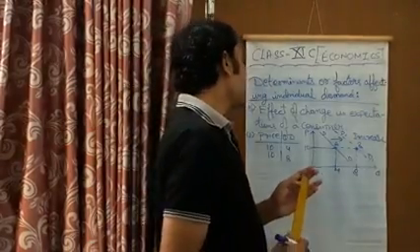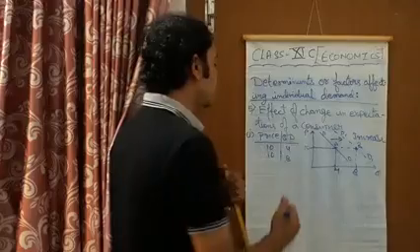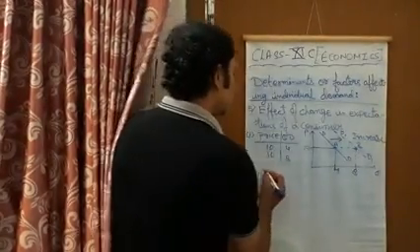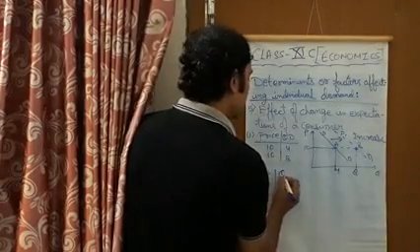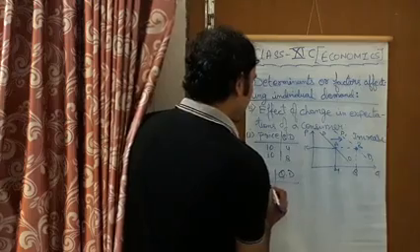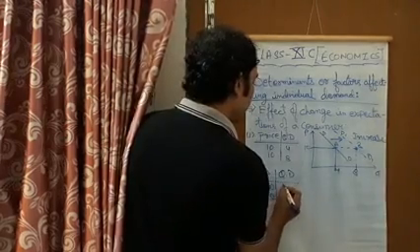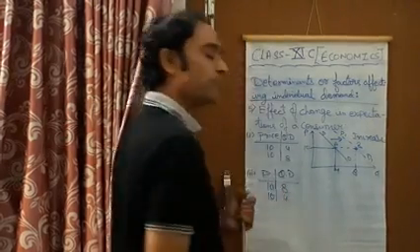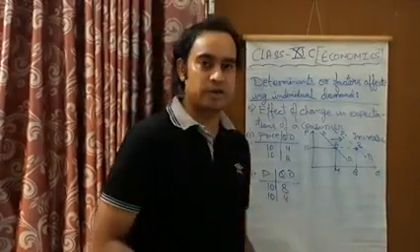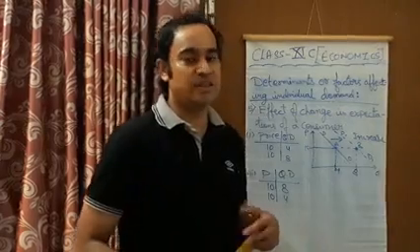After this, if we look at the second case, the consumer at the same price is going to decrease the demand of this commodity, from 8 units to 4 units. Why is he doing this?